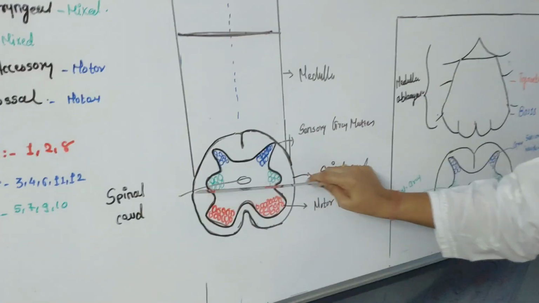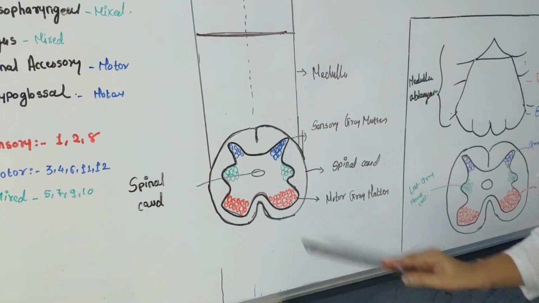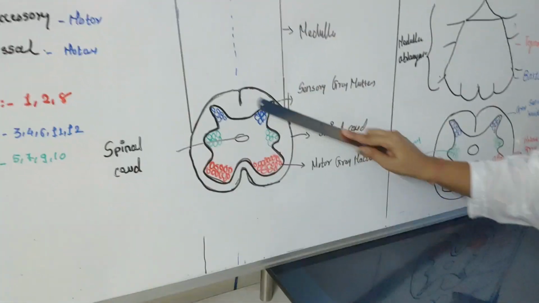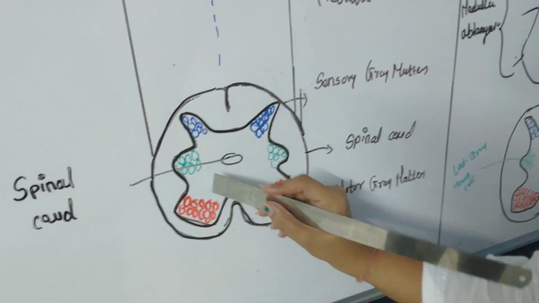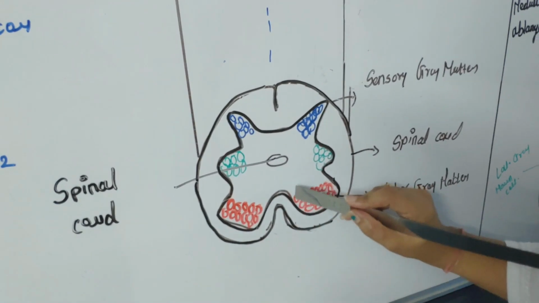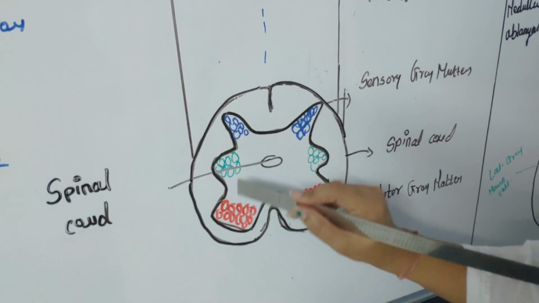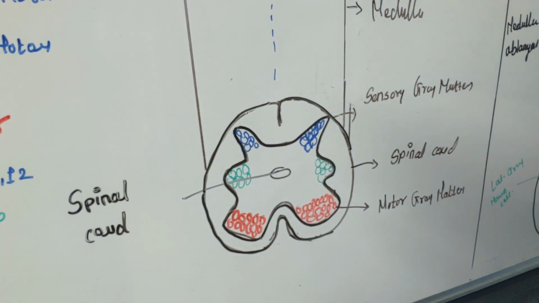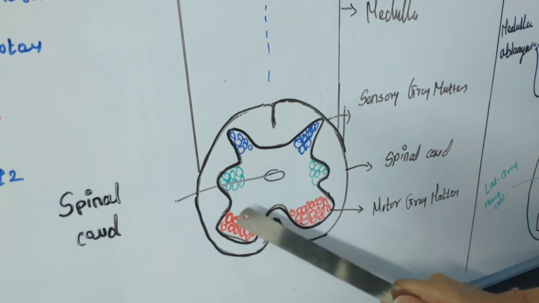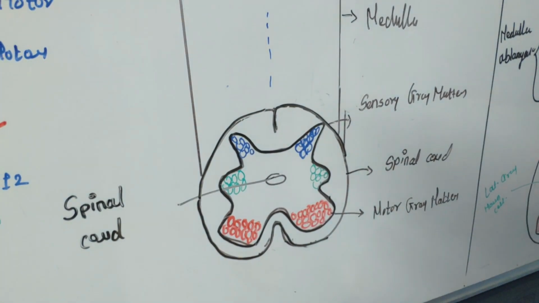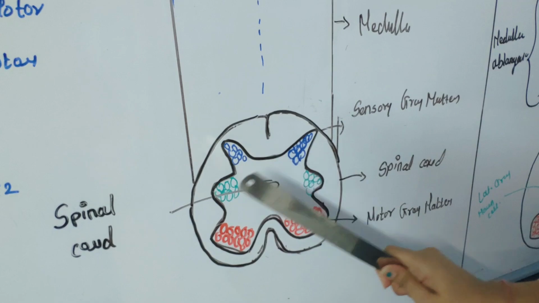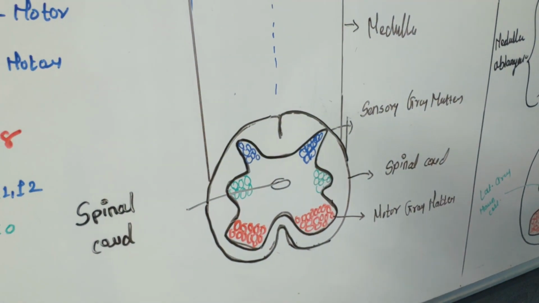This is the posterior part and the anterior part. Inside, grey matter is situated and outside, white matter. These are the anterior grey horn cells, lateral grey horn cells and posterior grey horn cells. Anterior grey horn cells are motor in nature and posterior grey horn cells are sensory in nature, and the lateral horn gives origin to the sympathetic chain.